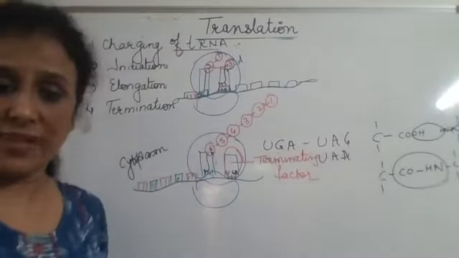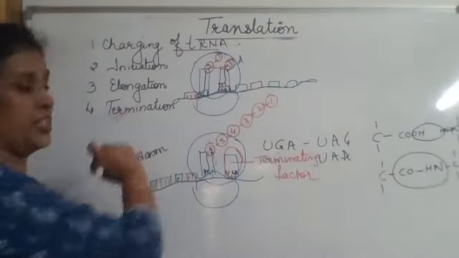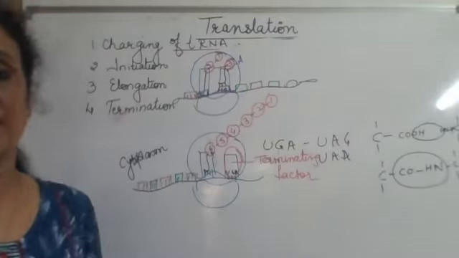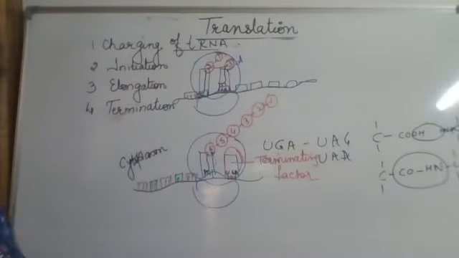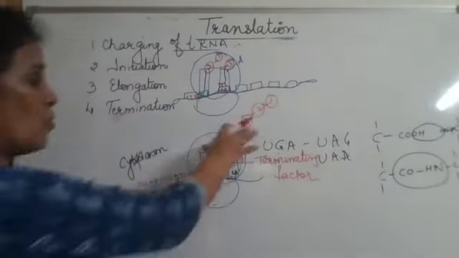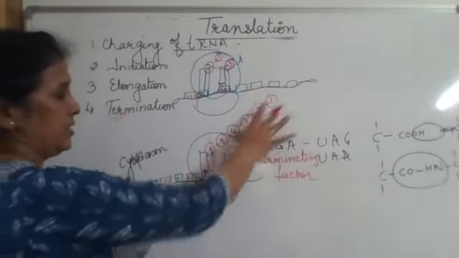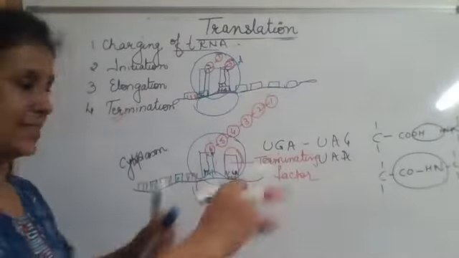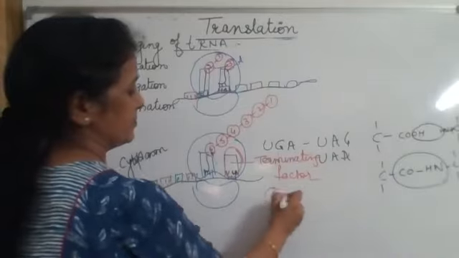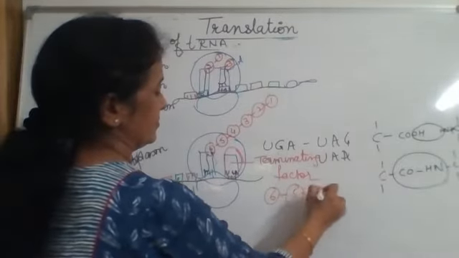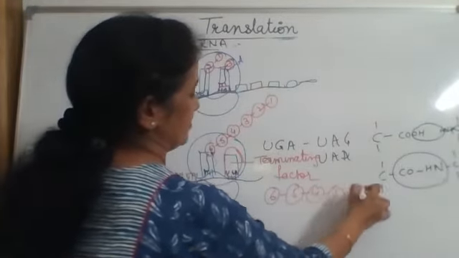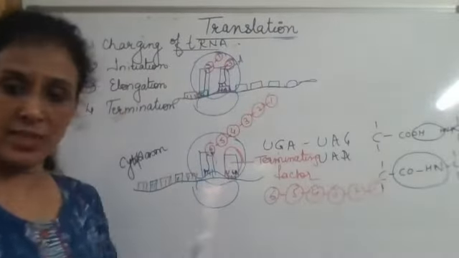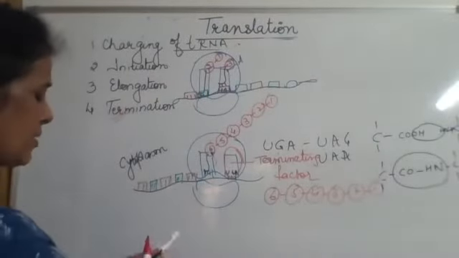This terminating factor initiates the third step, that is termination. Now what would happen? This amino acid chain will get separated. Right? Now this is in the cytoplasm.